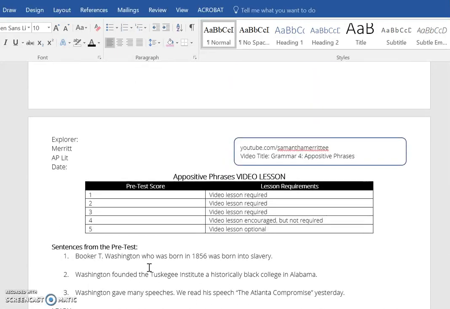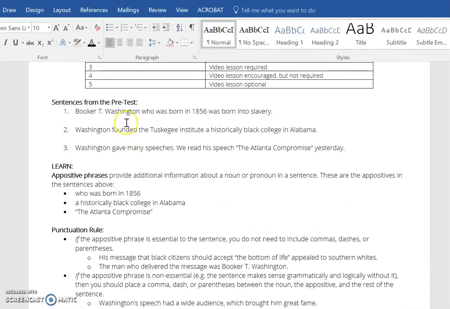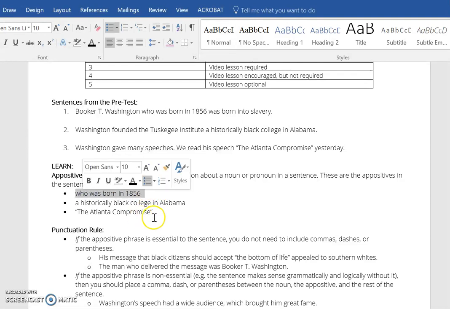Okay, let's do it. So the first thing is that I copied these 3 sentences from the pretest that we did. And within these 3 sentences, we have different appositive phrases, which is our objective for the day. So an appositive phrase provides additional information about a noun or pronoun in the sentence. And first example is who was born in 1856.